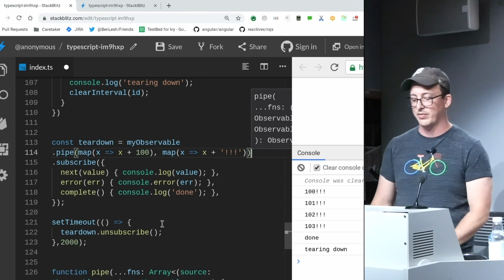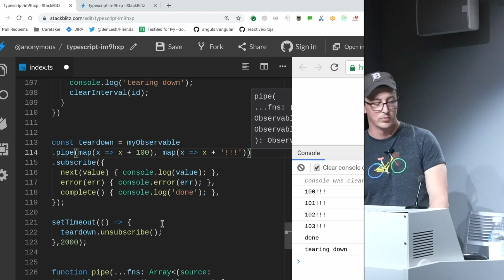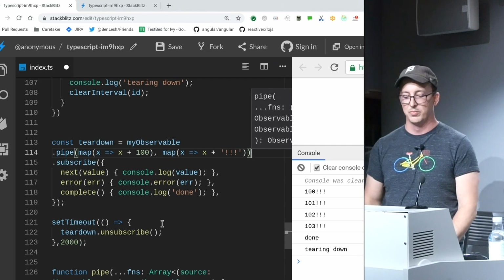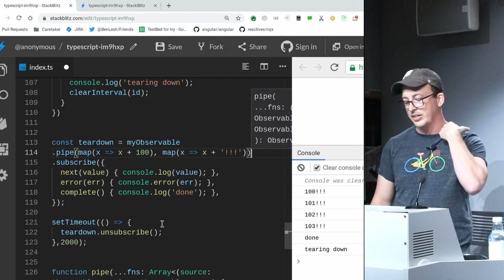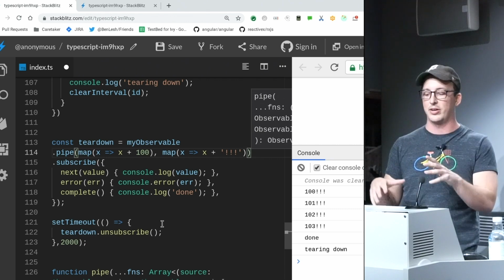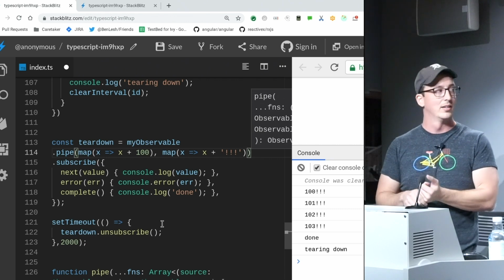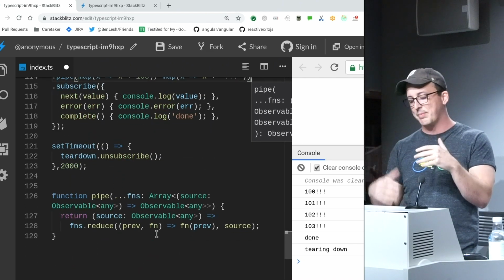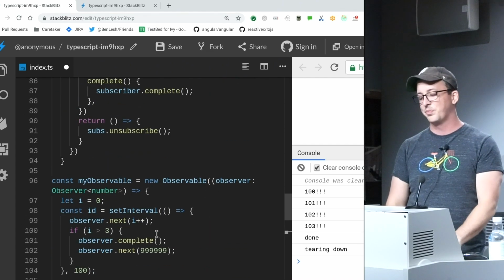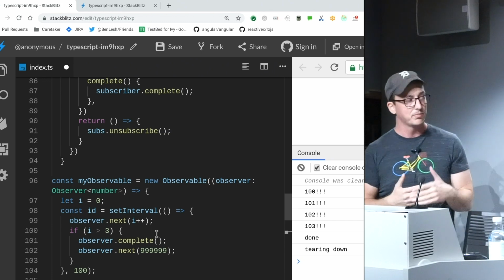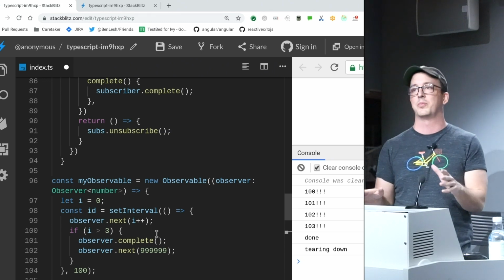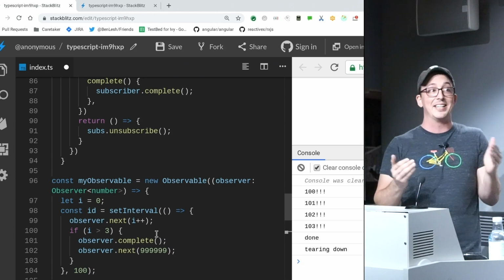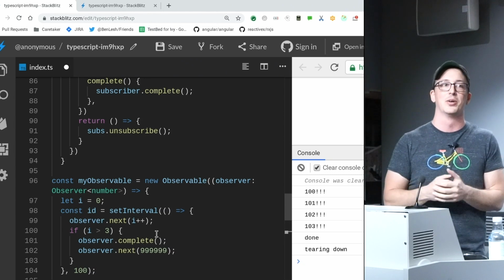This is the entirety of RxJS as written up here, really in a hacky way, in what, 20 minutes or something like that. Everything you really need to know about what's going on with Rx is this. The thing that blows people's minds, that people can't wrap their heads around sometimes, is the fact that since observables are just functions, you can do anything with an observable that a function can do, right? And so people do anything with an observable that a function can do.